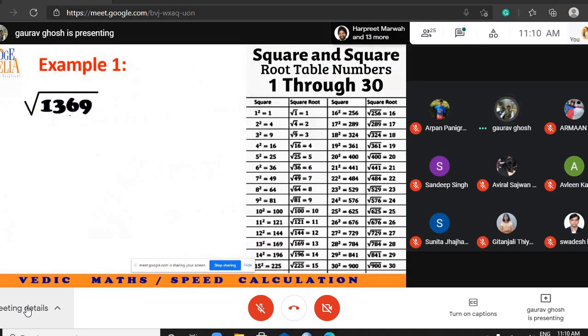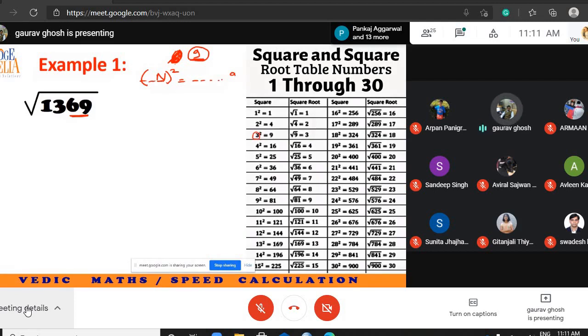Now the trick. Take the last two numbers separately. Last two numbers look like 69. Now forget about 6. Concentrate only on 9. So if 9 is the last digit, it means 10 square would have given the last digit as 9. So when is this possible?